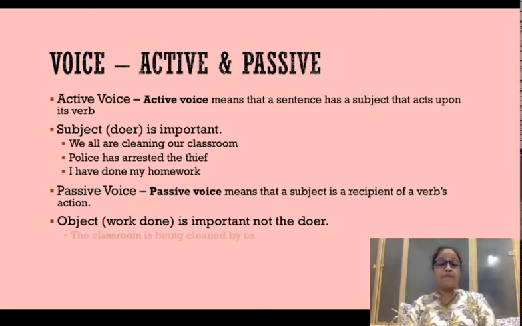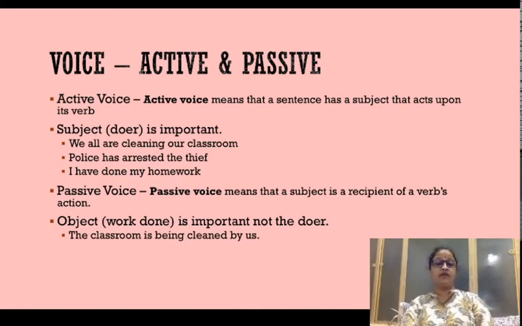And the classroom, we have taken the previous example and flipped it, and this is how it looks. The classroom is being cleaned by us. So, the object of the previous sentence has now become the subject, and the work that we were doing previously is still being done by us, but the structure has changed. So, we, the subject of the previous sentence, has now come to the object place and it has become us.